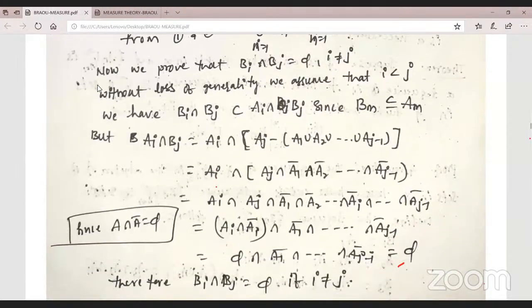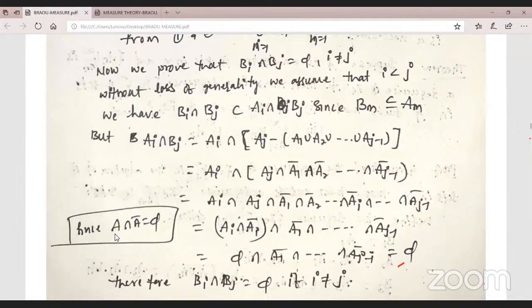Okay, now sir, we prove that both are disjoint. Generally we assume like this. So just write down Ai intersection Bj. Ai intersection, what is the Bj equal to? Ai intersection Aj intersection this one, and observe clearly A intersection A bar.